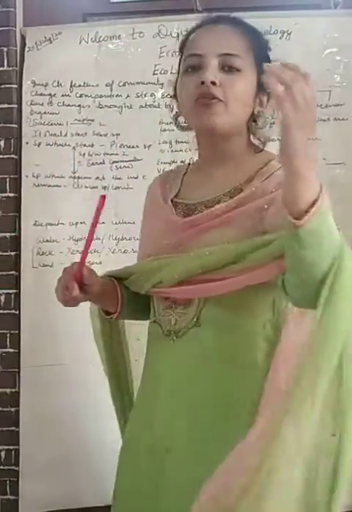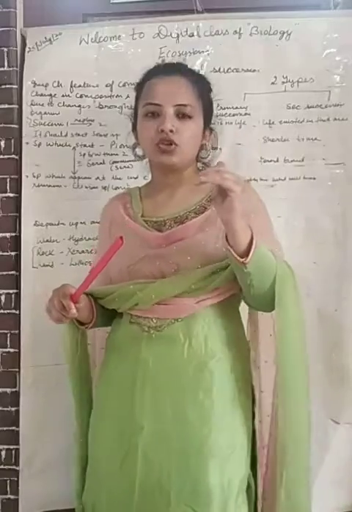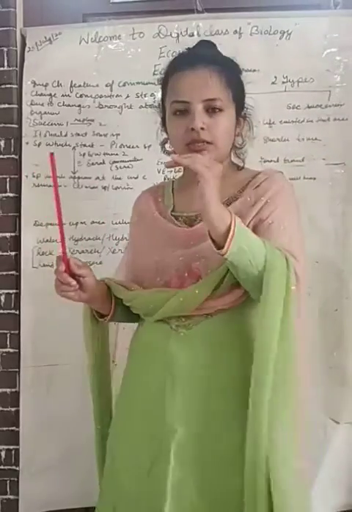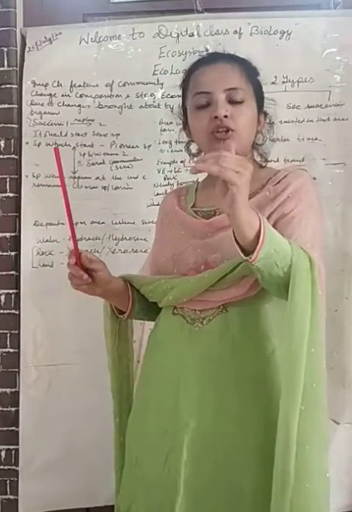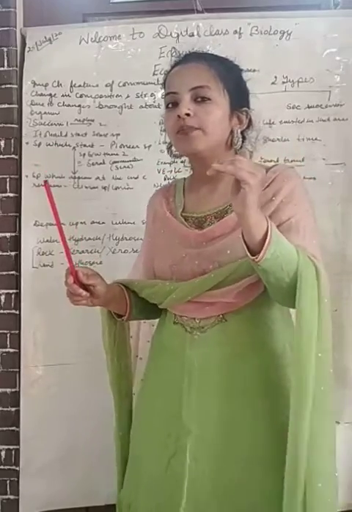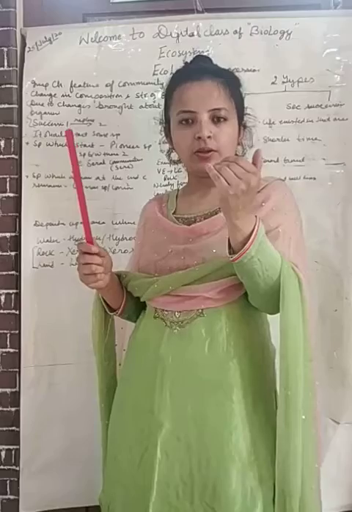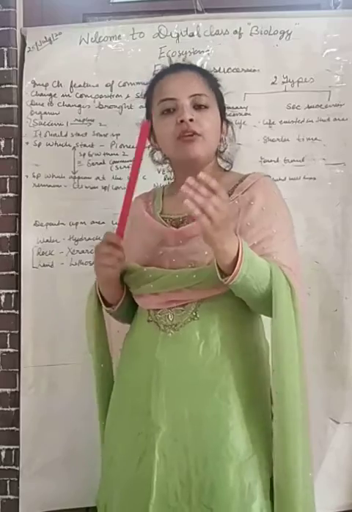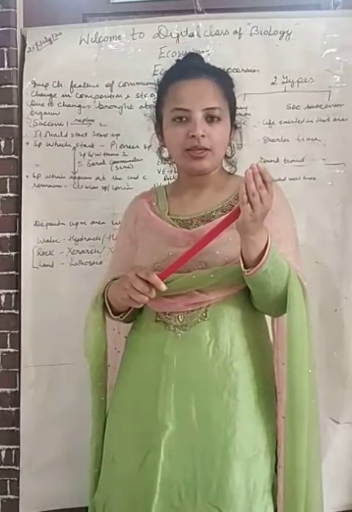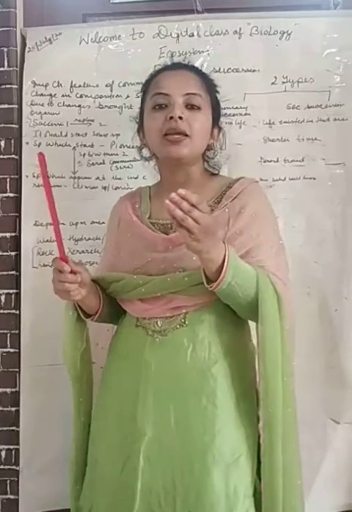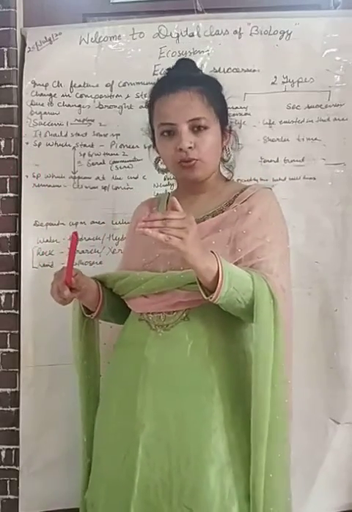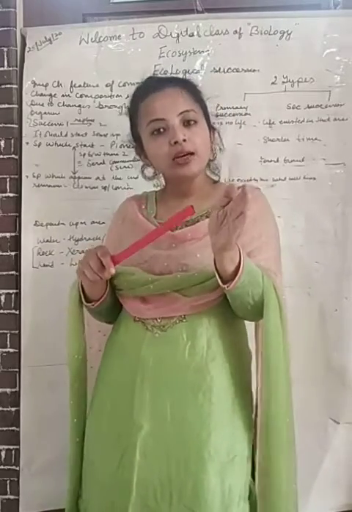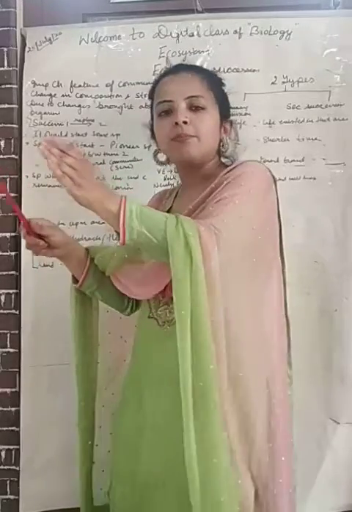First of all you need to know what this ecological succession is. Mind it, it is an important characteristic feature of a community. It should occur in your community. What is a community? It is a group of populations. It means one population must be replaced by the other. For example, in case of xeric condition, lichens will be replaced by bryophytes. I will tell you about this with the help of a model I have prepared. The population of lichen will be replaced by bryophytes.